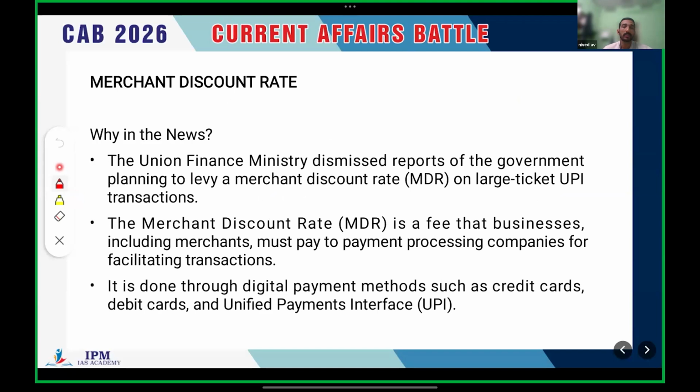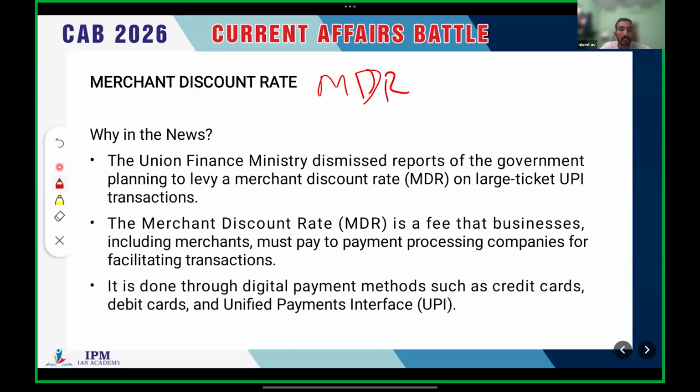And merchant discount rate, MDR. Okay. Actually, this merchant discount rate as such is not a current affairs topic, but there are some developments related to this particular topic in the last few months. So why in the news?